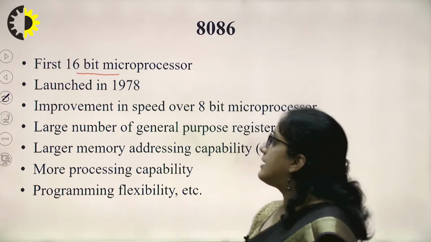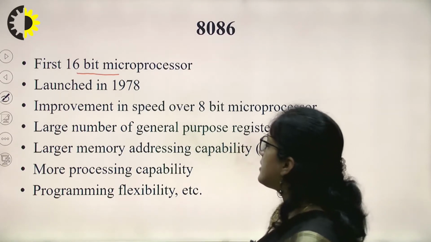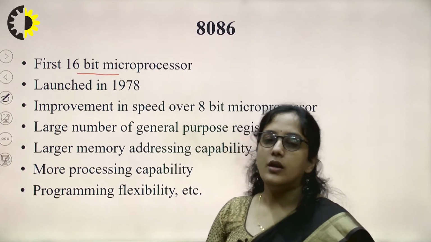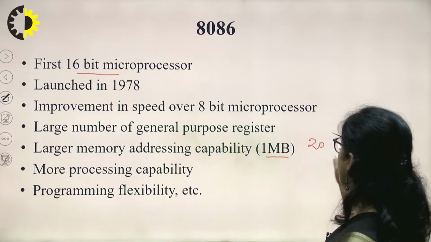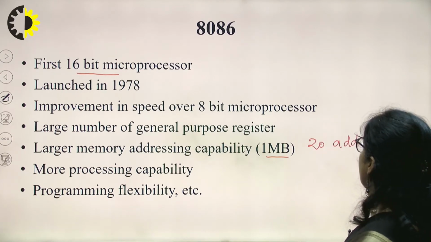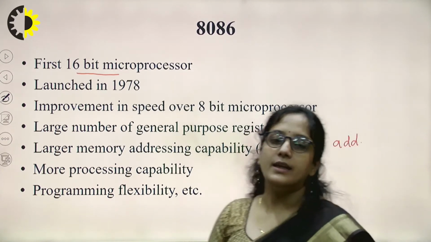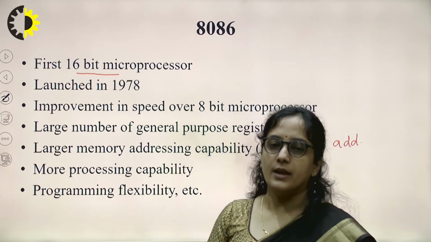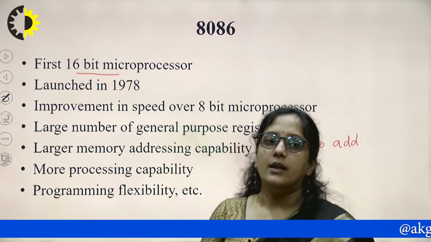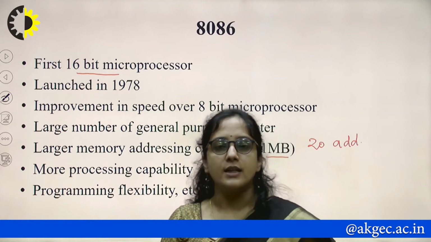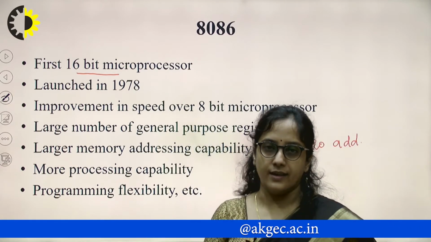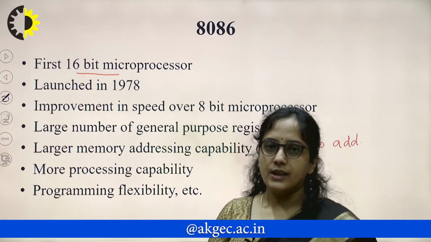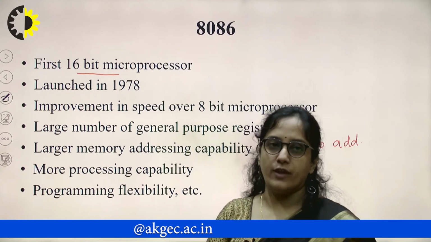And it can access 1 megabyte of memory, because it has 20 address lines. So 20 address lines give accessibility to 1 megabyte of memory. It has more processing capability and programming flexibility, and there are many more advantages over 8085.